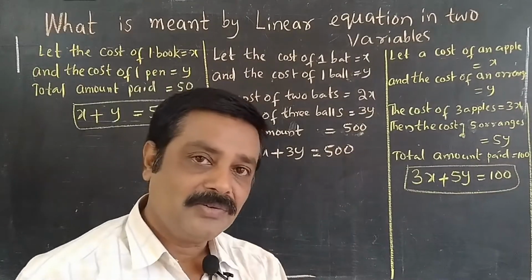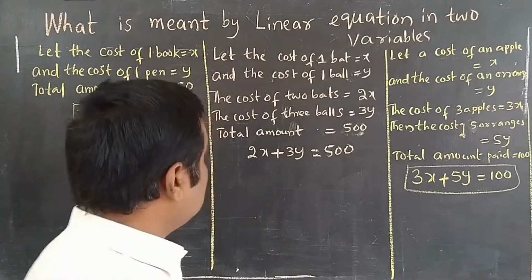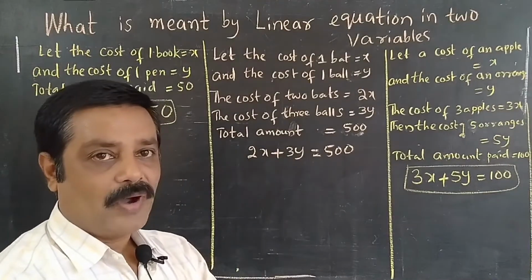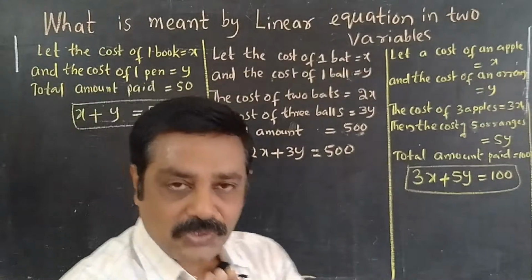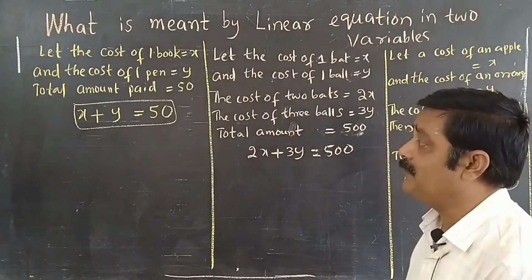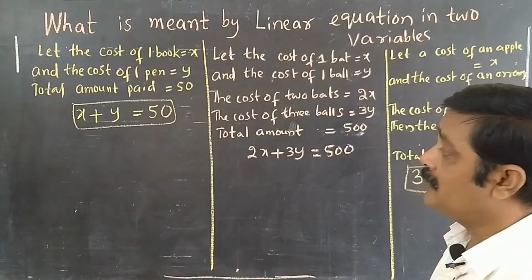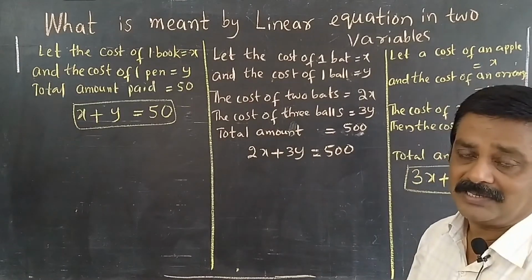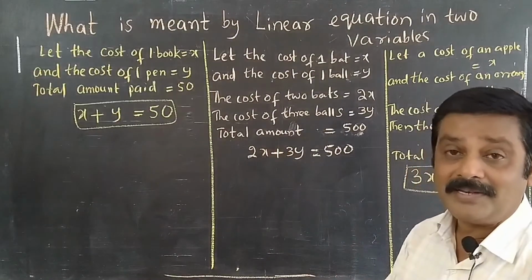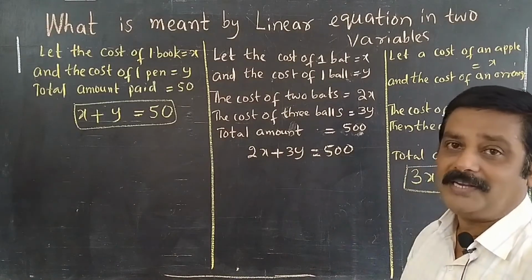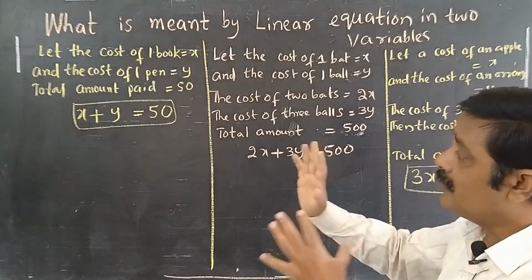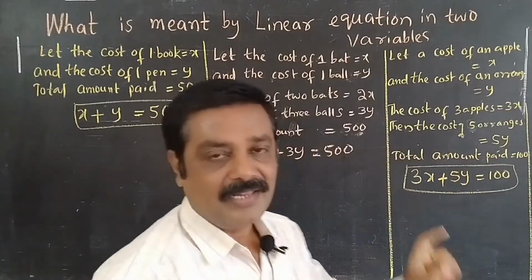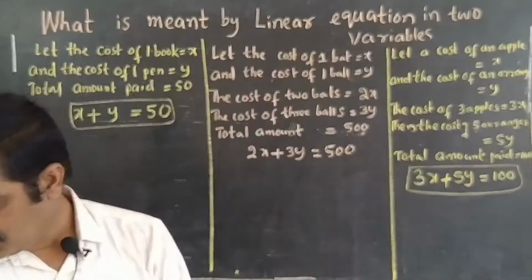These unknown quantities we assumed as x and y, which means two variables. So such equations we call linear equations in two variables. Linear means the degree is 1, equation means the equality symbol is used, and two variables means we are using two unknown quantities.